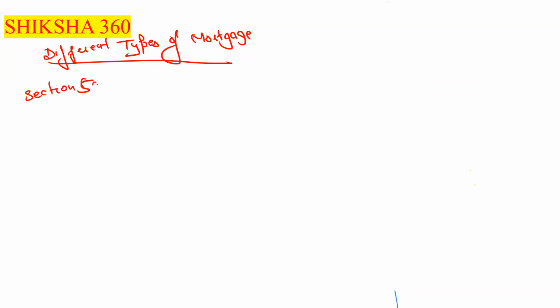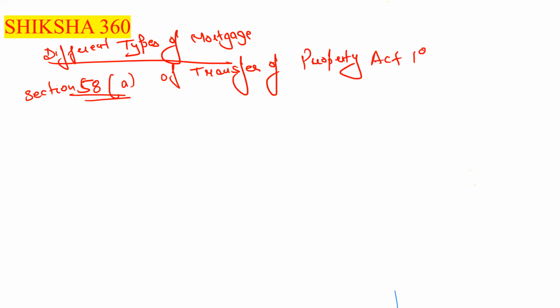I think all of you remember this, as it is covered under section 58A of the Transfer of Property Act, 1882. So what are the different types of mortgages?